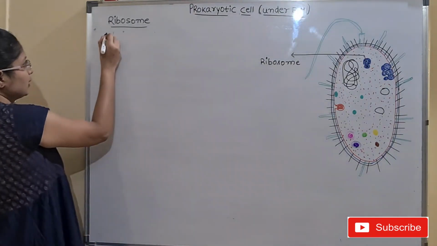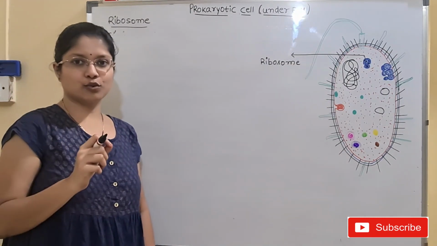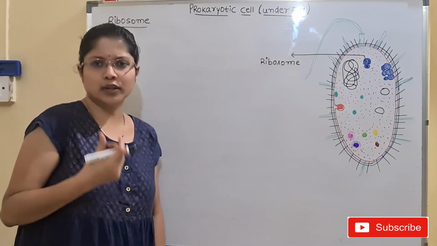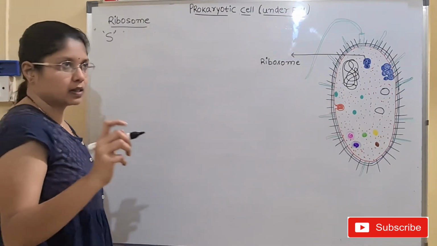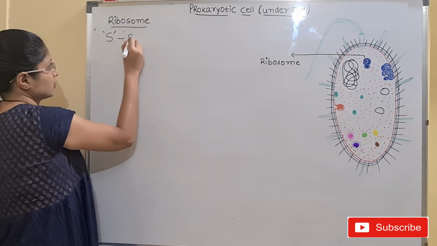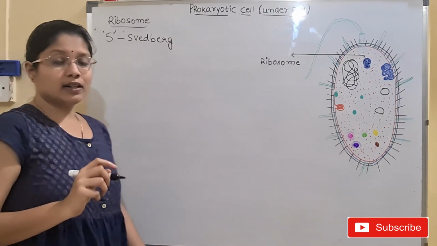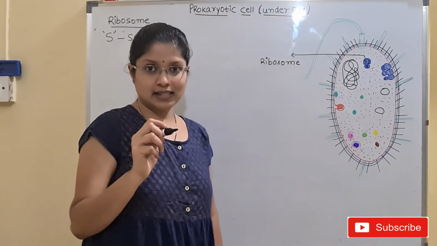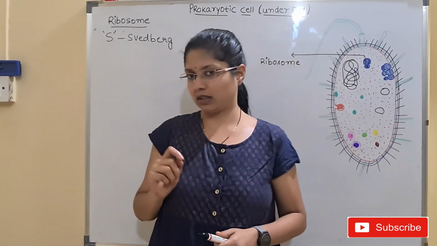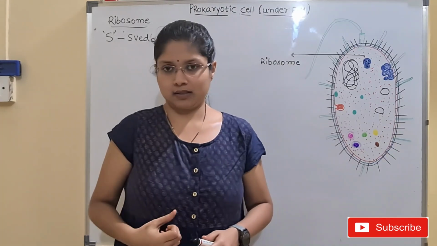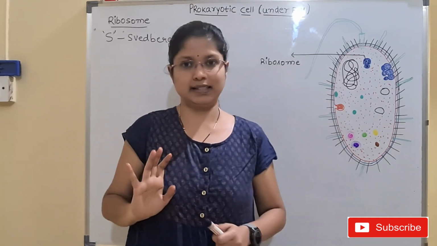Okay. So here we use an alphabet which is known as S. This is not an alphabet, it's the unit of the ribosome that is given. And S here stands for Svedberg. The unit that is given for ribosomes is S, and this S stands for Svedberg, after the scientist Theodor Svedberg. Okay. Then what is this unit and how was this unit given to the ribosome, that we will be discussing in detail.